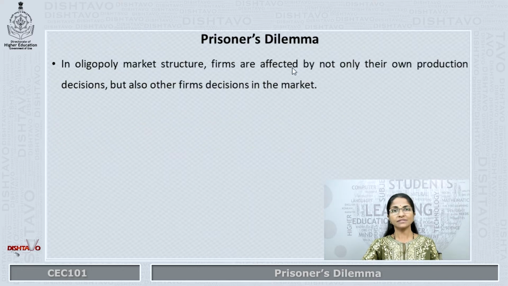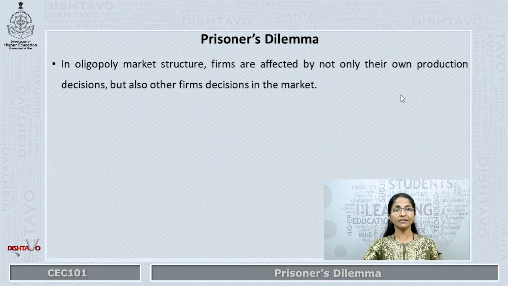Let us try to understand the concept of prisoner's dilemma. As we all know, oligopoly is an imperfect market structure wherein there are few firms which dominate the market. In oligopoly market structure, firms are affected by not only their own production decisions, but also by other firms' decisions in the market.